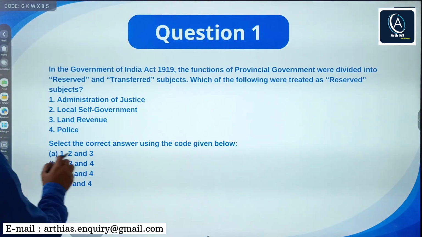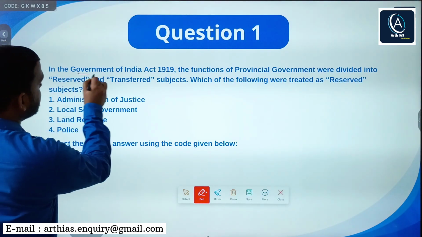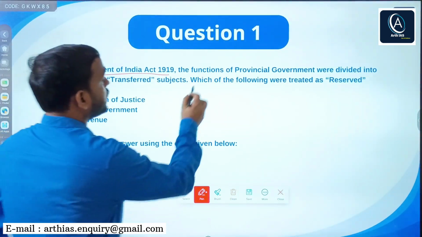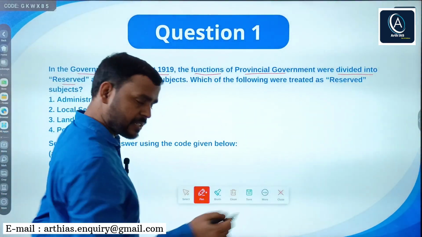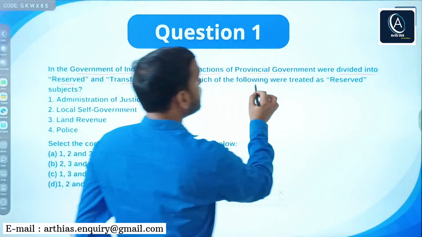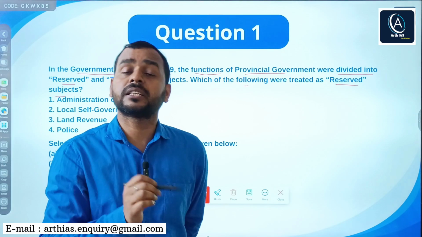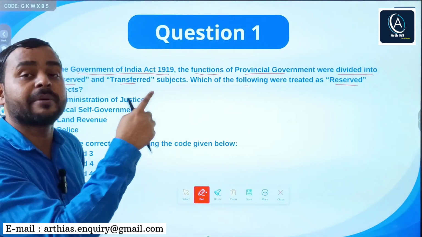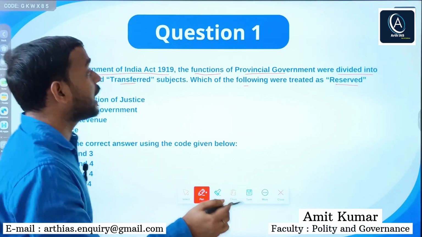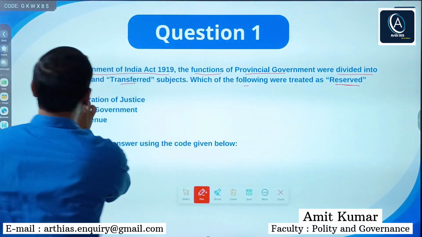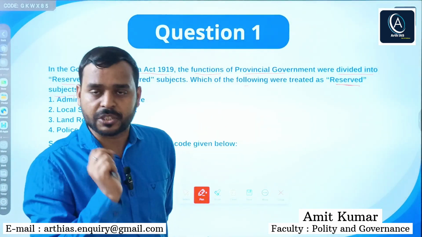So, the first question is about the Government of India Act 1919. It says, in the Government of India Act 1919, the functions of provincial government were divided into reserved and transferred subjects. Which of the following were treated as reserved subjects? If you have read this act, then you would know that the subjects were divided into two categories: reserved and transferred subjects, and under reserved subjects, most of the important subjects were in the list.